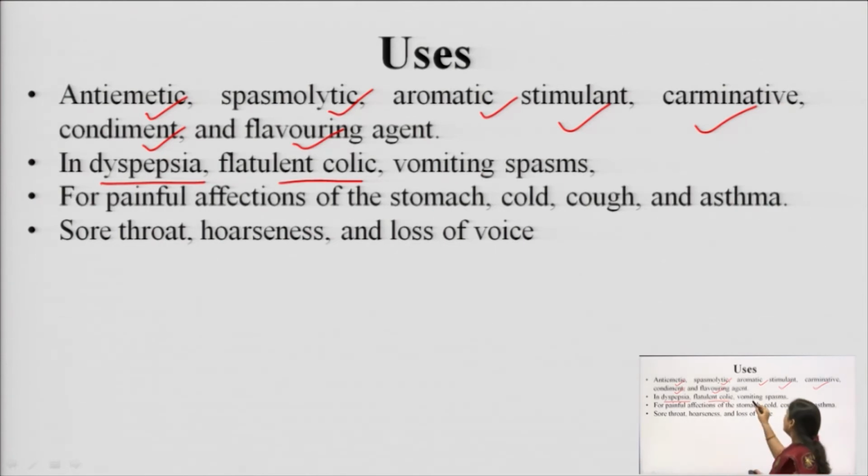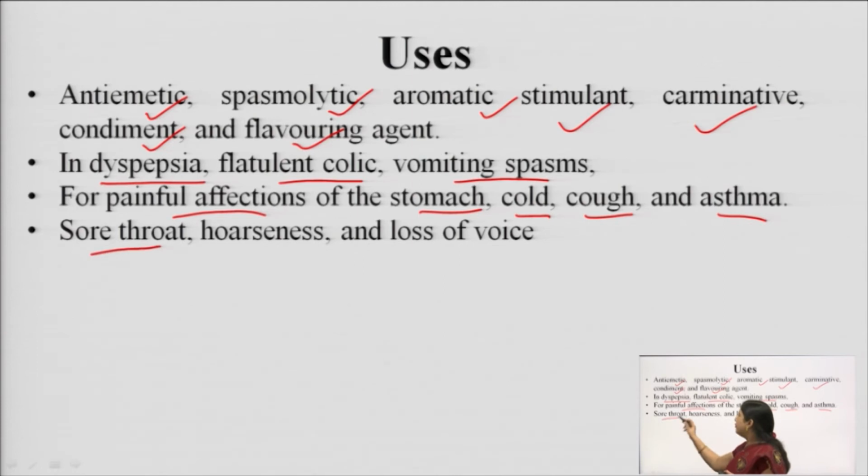Vomiting spasm means when you have nausea or vomiting, you have a lot of palpitation, or the esophagus keeps on contracting. It is a very uncomfortable feeling, so that is reduced if you eat this ginger. Then painful affections means infections of the stomach. Even in cold, cough and asthma, meaning respiratory disorders, we can use ginger.